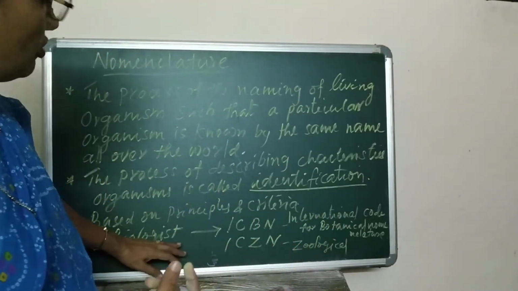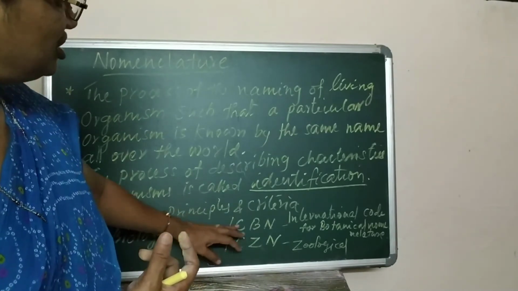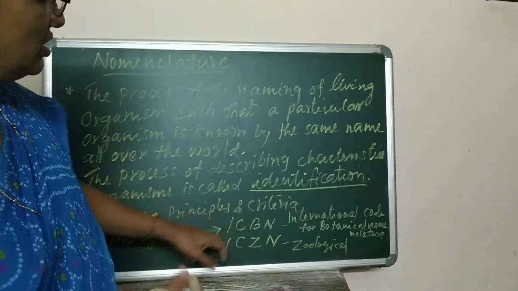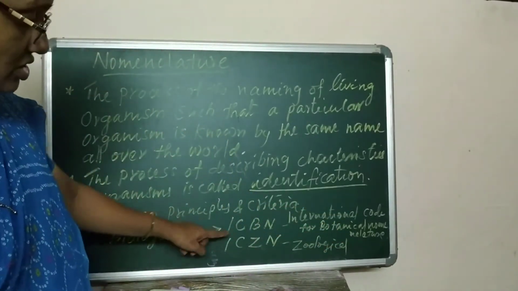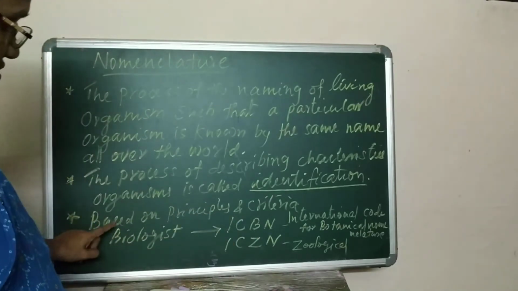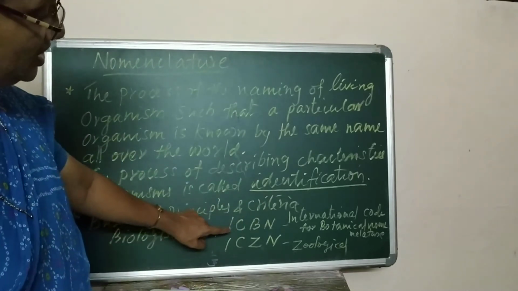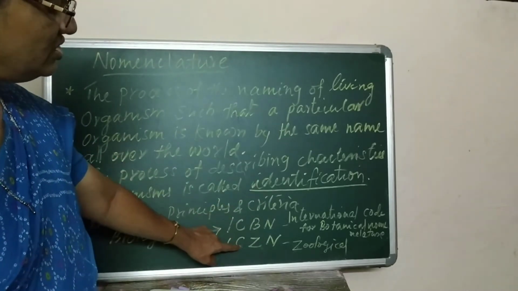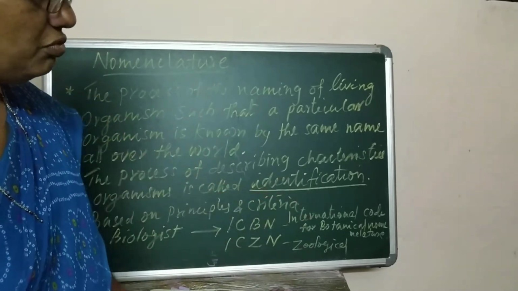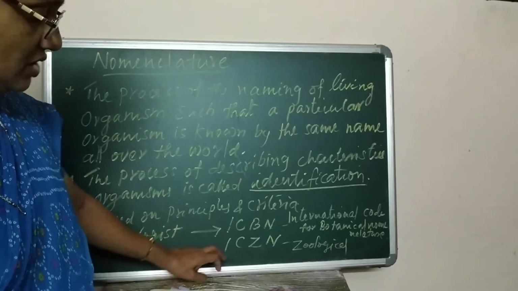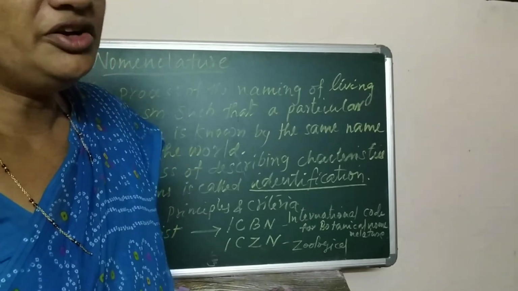Biologists accepted a particular permanent record, called the International Code for Botanical Nomenclature, that is ICBN. Based on the principles and criteria, biologists keep ICBN and ICZN. ICBN means International Code for Botanical Nomenclature. What is ICZN? International Code for Zoological Nomenclature.